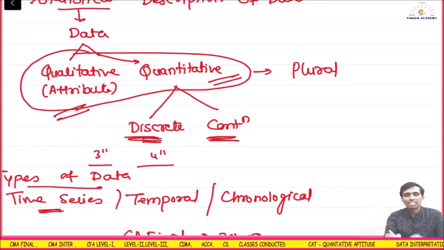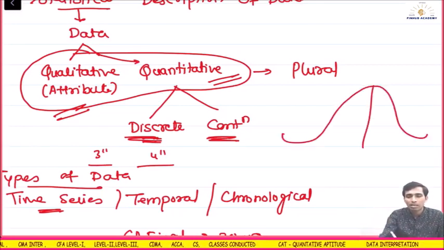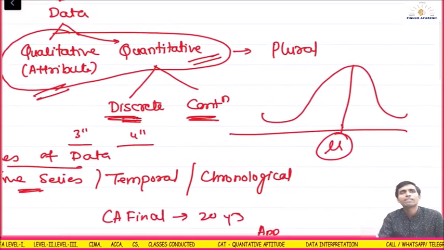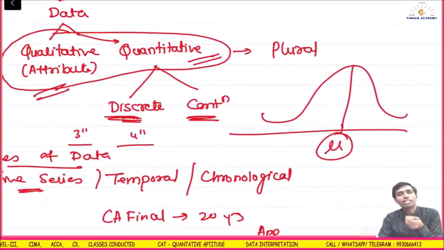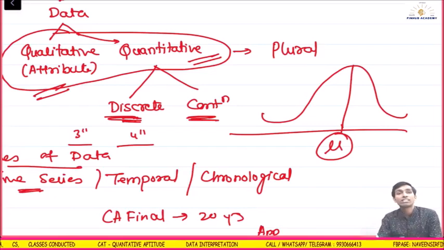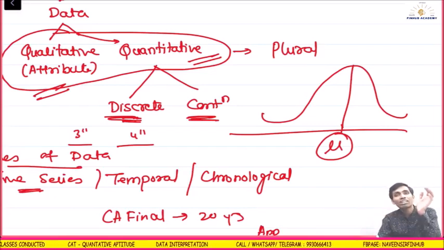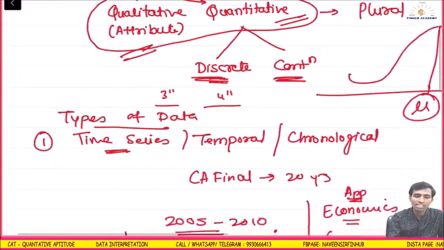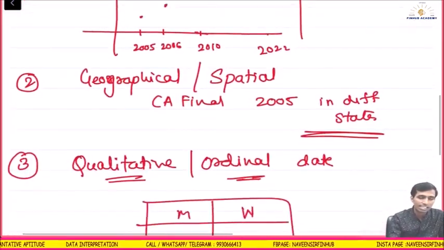We want to get just near the population mean. Population mean, mu, is what? Population mean. So I want to get near to that. That is the singular definition. Statistics is a science of averages. Statistics is a science of counting. We are counting the numbers. So two definitions done, types of data done, right?